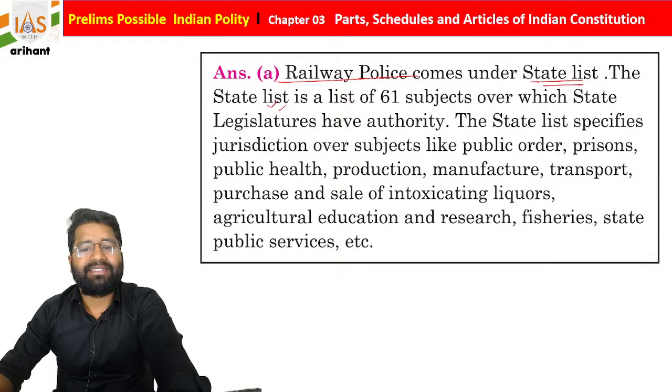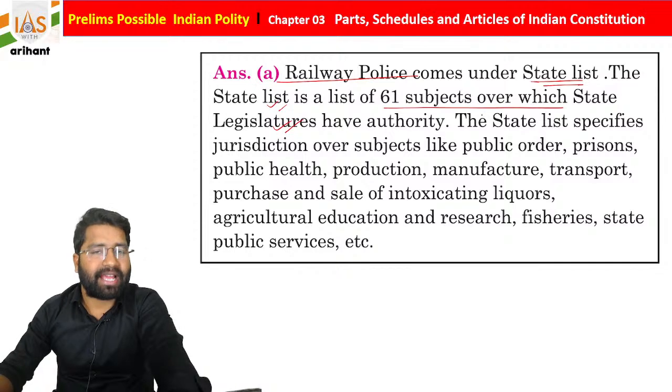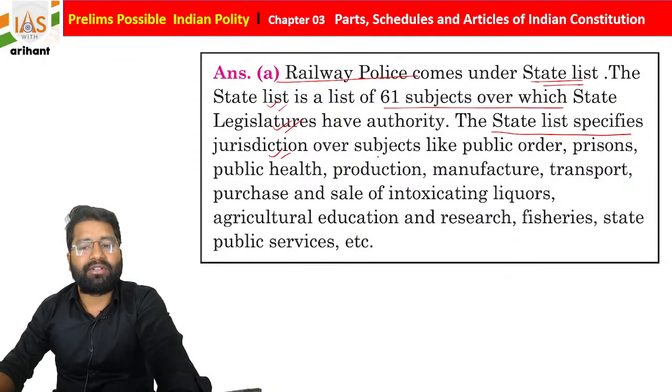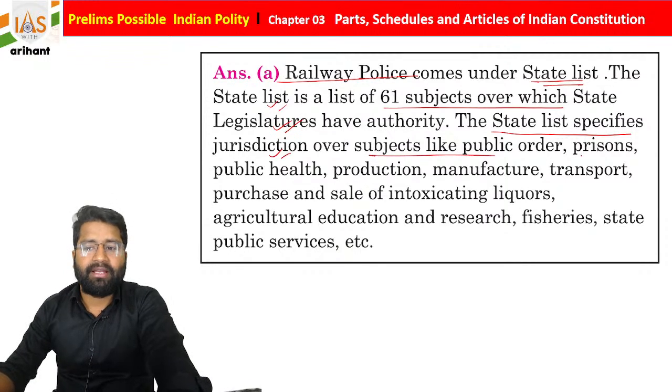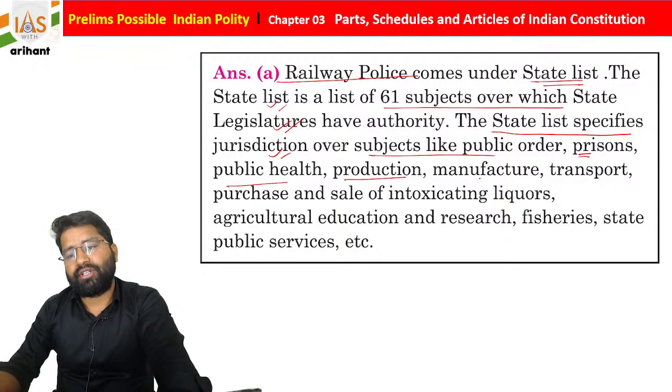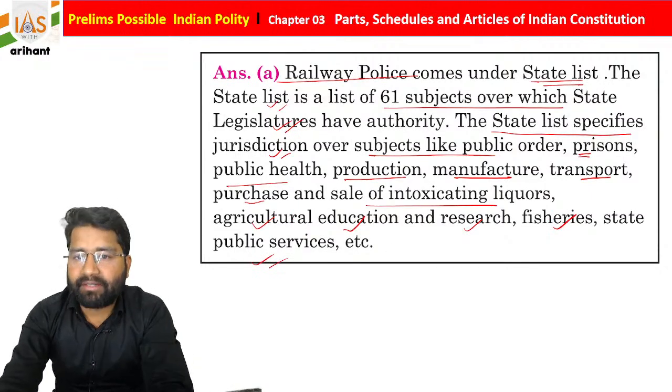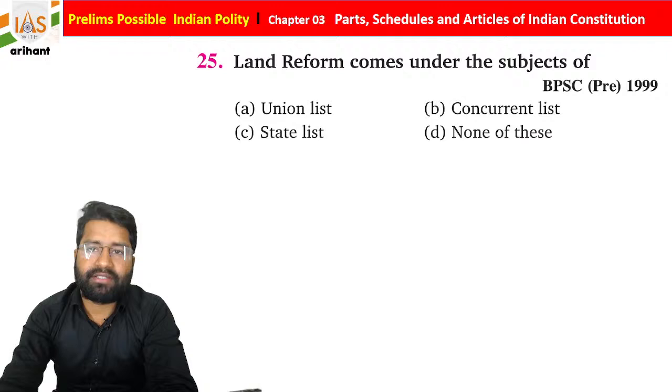The state list is a list of 61 subjects where the state legislature can have authority, and it specifies jurisdiction over subjects like public order, prison, public health, production, manufacture, transport, purchase and sales of intoxicating liquor, agriculture, education and research, fisheries, as well as state public services. This will be part of the state list, students.